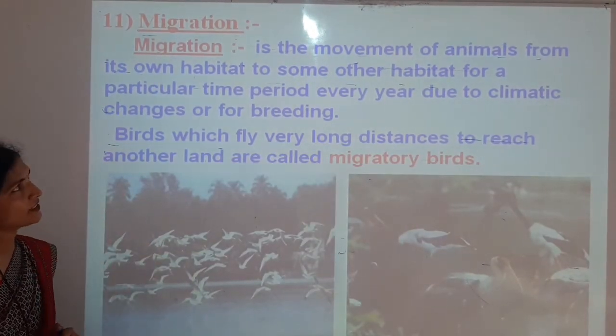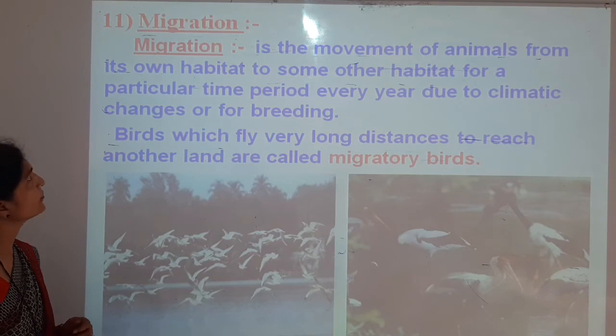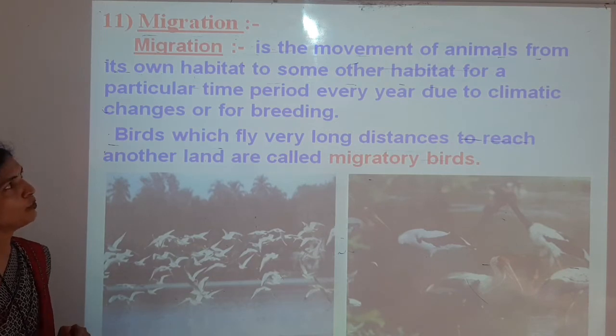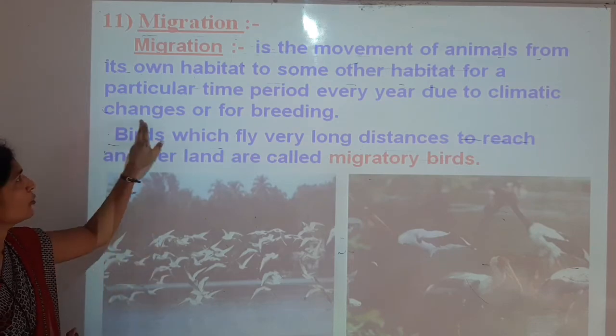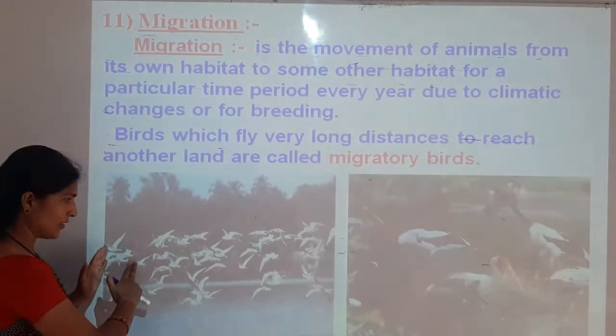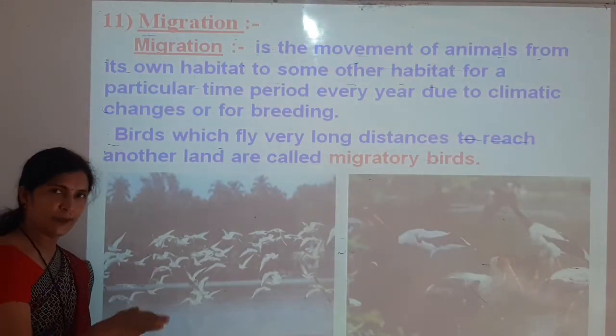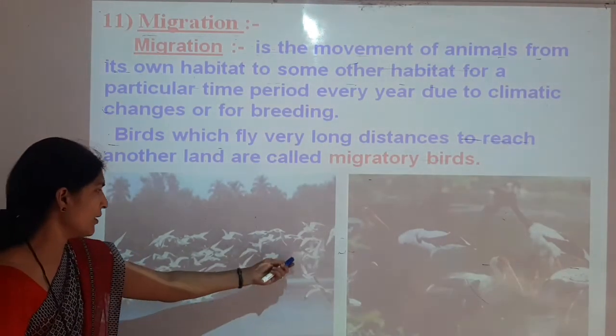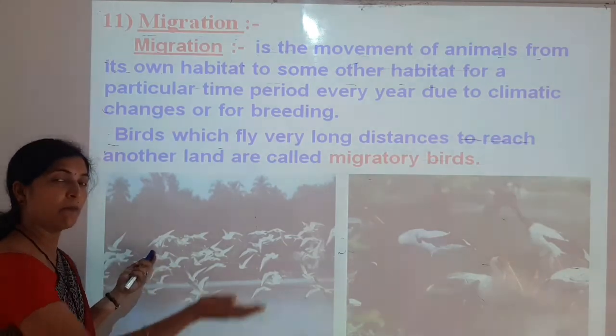Migration. So what is migration? It is the movement of animals from their own habitat to some other habitat for a particular time period every year due to climatic changes or for breeding. Here you can see in the picture some birds are flying from one place to another place. So when they are flying from one place to another, they are migrating.